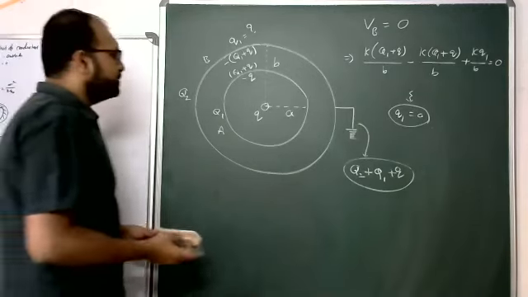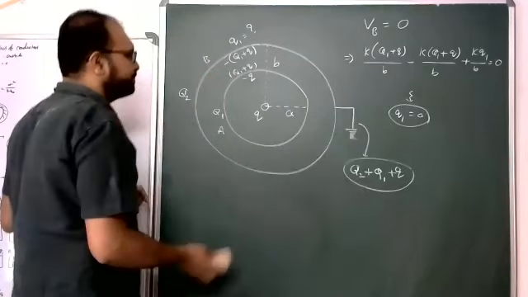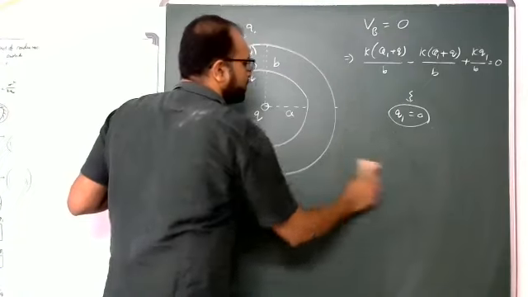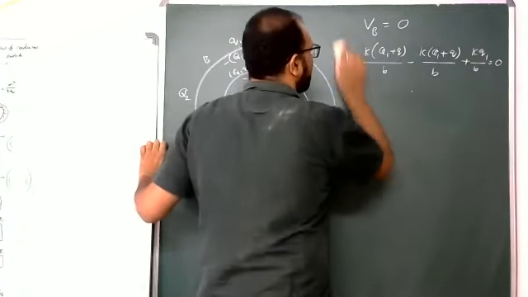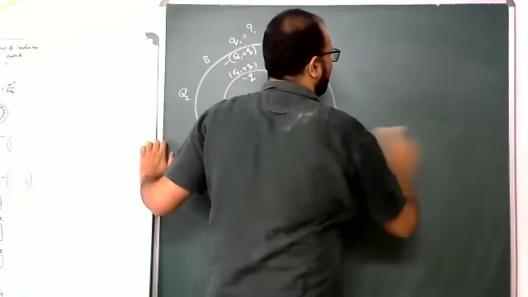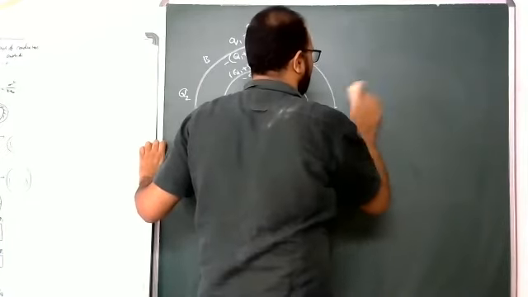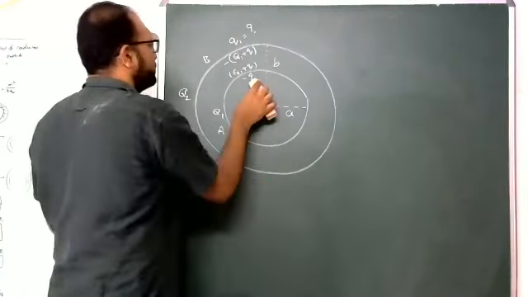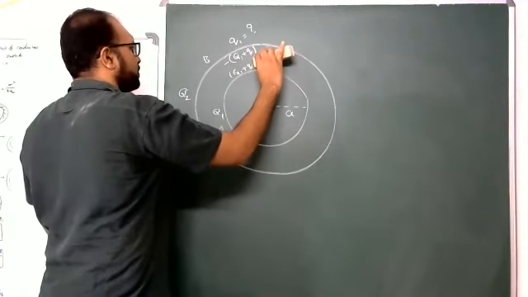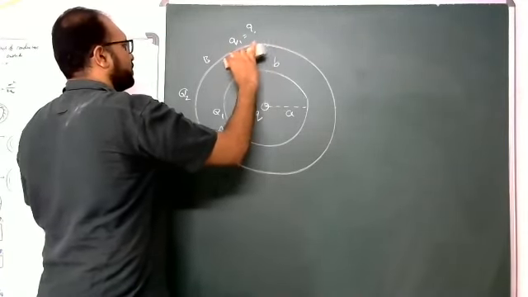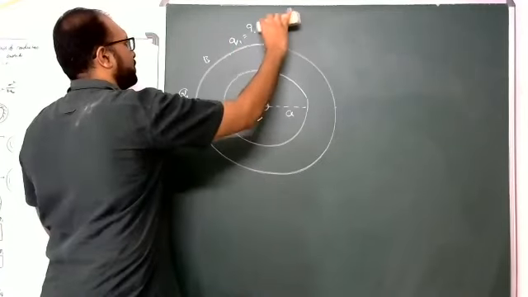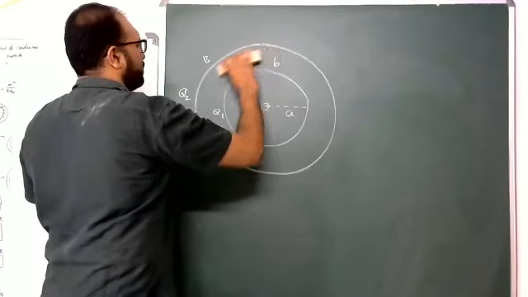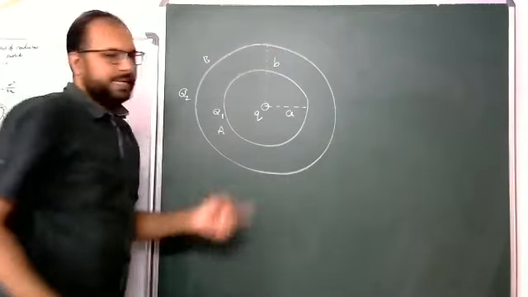Yes, so students, now another similar problem.